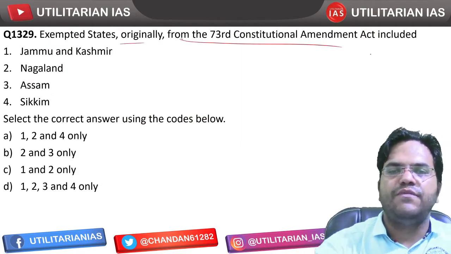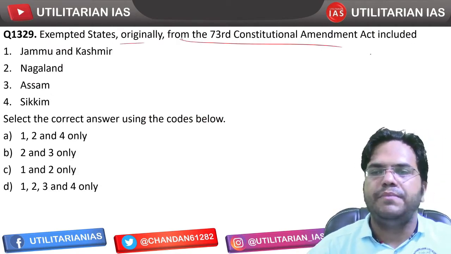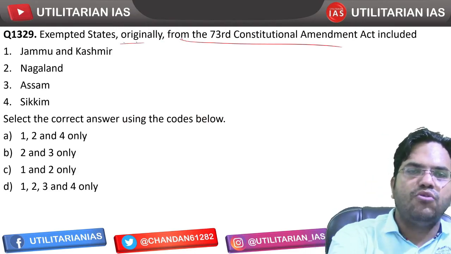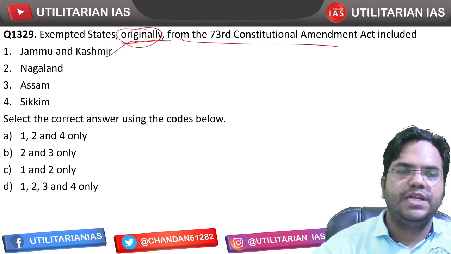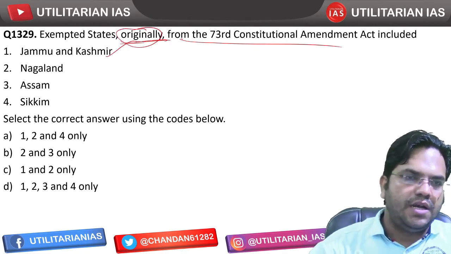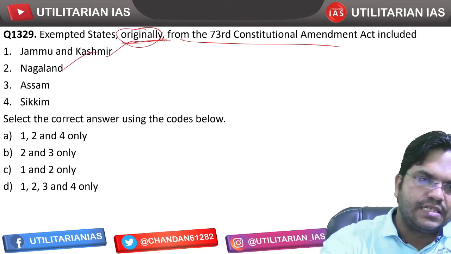Exempted states originally from 73rd Constitutional Amendment Act. So it is asking originally, not the current status. Okay? So Jammu and Kashmir, yes, it is exempted. Nagaland, yes, exempted.